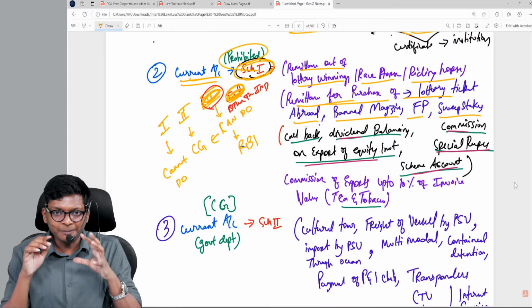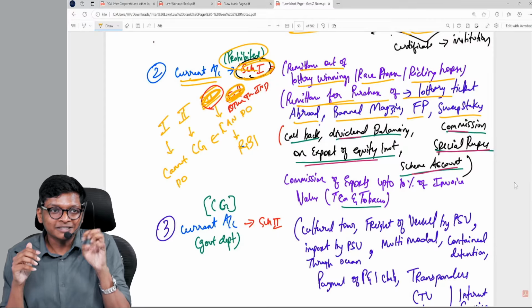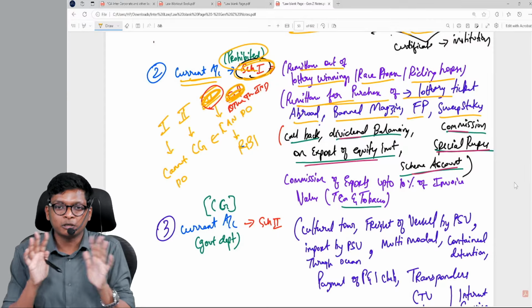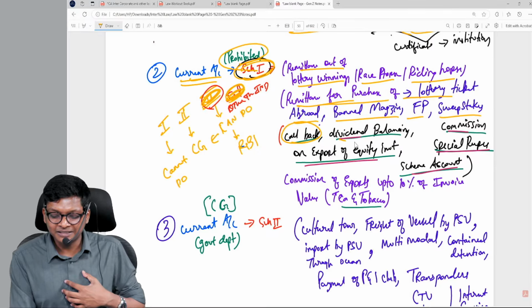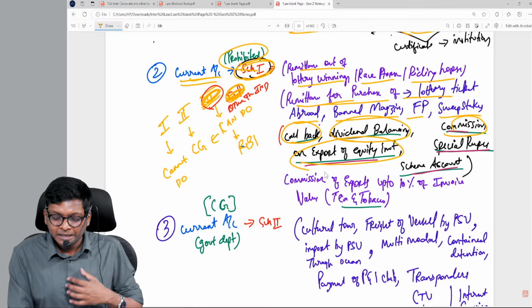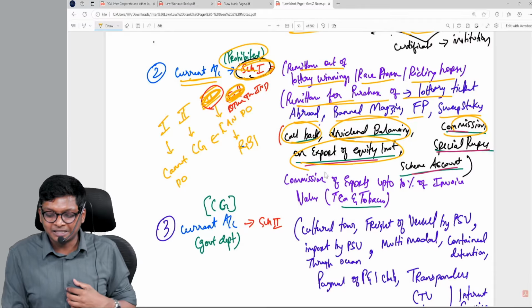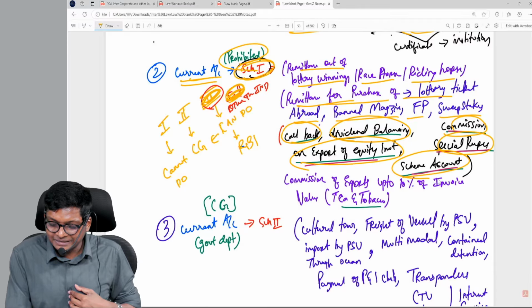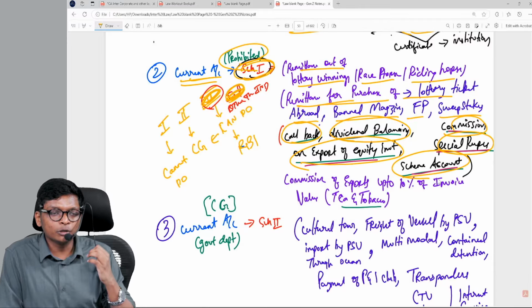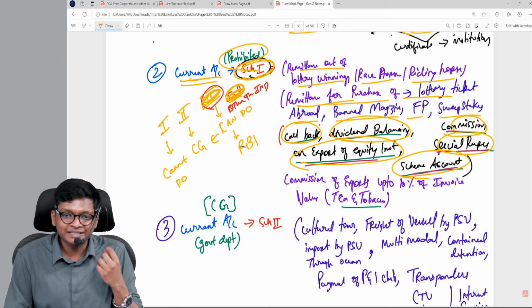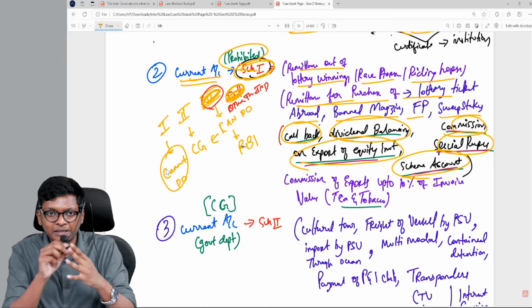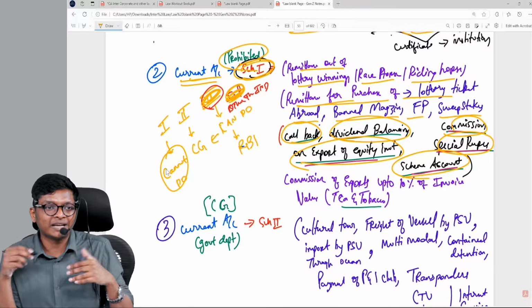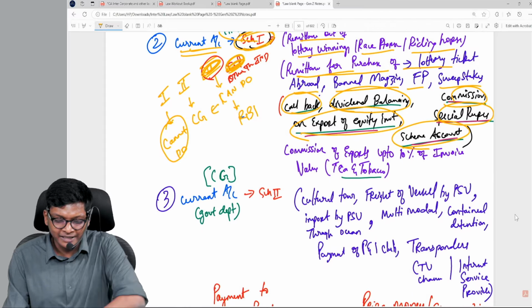Next, this same list has few other things. You have to search for these terms. Now I'm not focusing on logic in detailed class. Here, callback service, dividend balancing, commission on export on equity investment of wholly owned subsidiary in India, special rupee scheme account. These are all in schedule number. Which schedule, guys? 1 which you cannot do, current account. So out of 4 dabbas that we have in current account, 2 we have revised. Are you able to follow, guys?